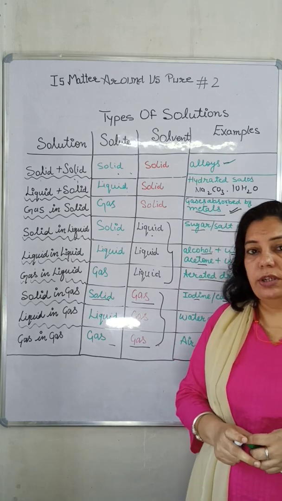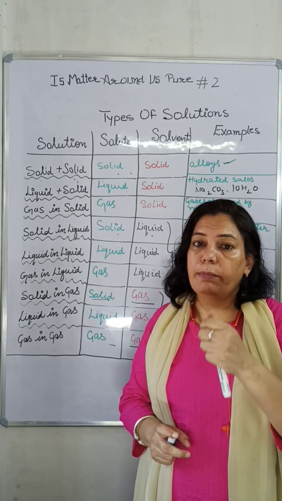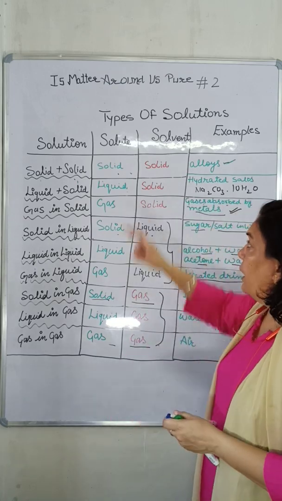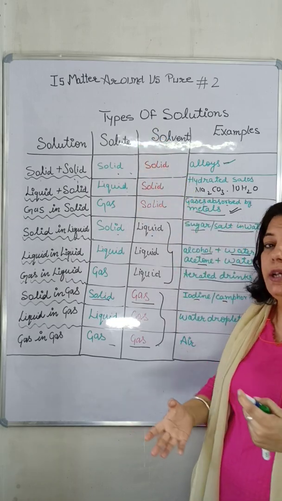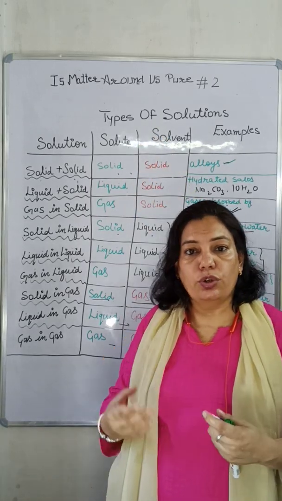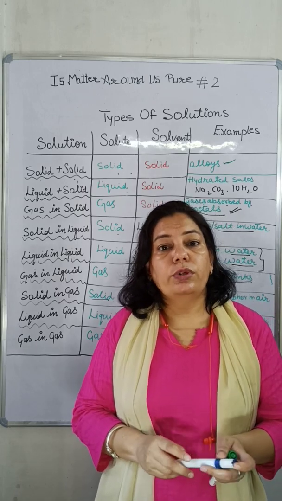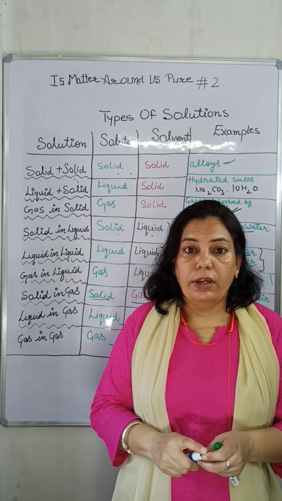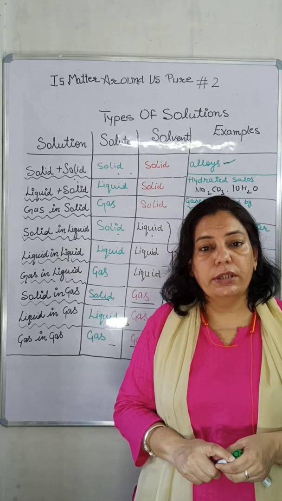The amount of solute present in a given amount of solvent at a given temperature is called solubility. Children, in our next lecture we will discuss solubility as well as how to calculate the percentage concentration of a solution.